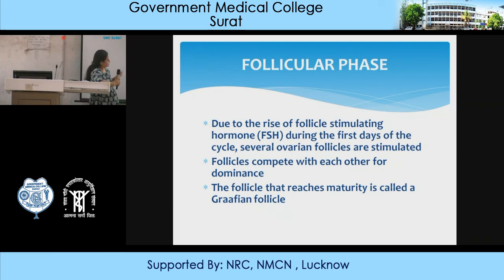So follicles that reach maturity form the Graafian follicle, and they say that estrogen and FSH are responsible for only one follicle maturing, because estrogen is released, which will cause inhibition of FSH and LH, that is pre-ovulatory suppression, and only one follicle will grow, and the other follicles that are maturing will not mature because there will be very little FSH and LH. So this is the reason why only one follicle will go to maturity.